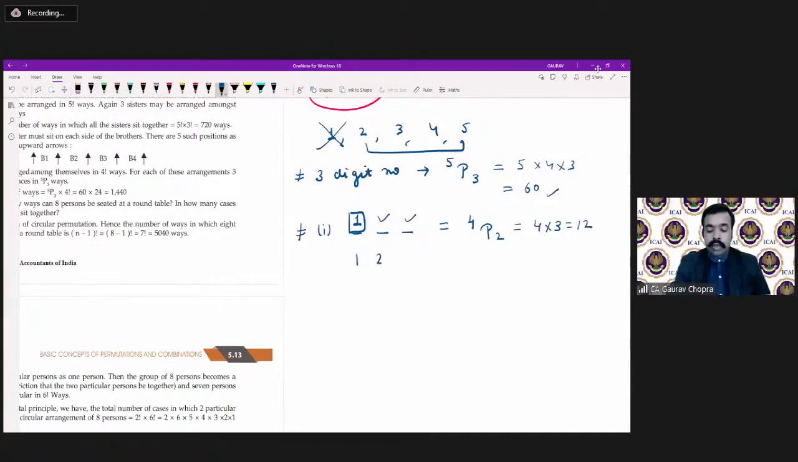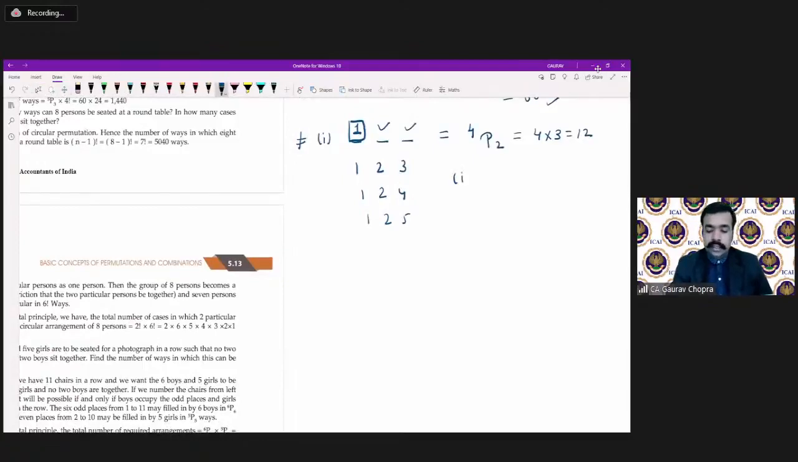Like it can be 1, 2, 3. It can be 1, 2, 4. It can be 1, 2, 5. So similarly, there are overall 12 numbers which can be formed beginning with 1.